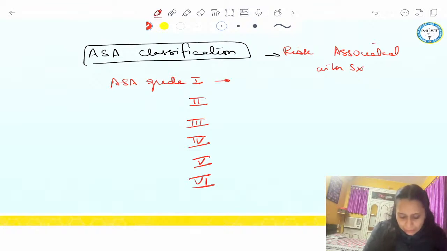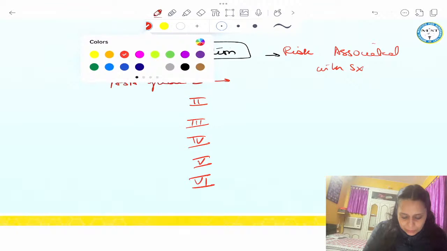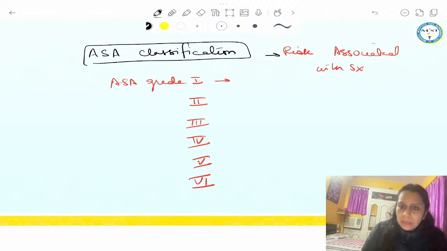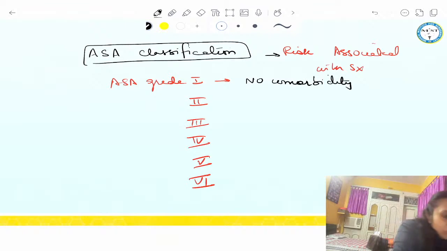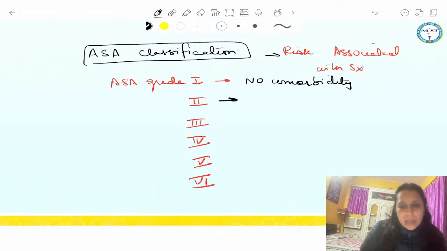ASA grade 1, well, if patient doesn't have any comorbidity, we put them in ASA grade 1. So ASA grade 1 means no comorbidity. Patient has no other comorbidity apart from what the patient has come to get operated for. If patient doesn't have any comorbidity, patient is in ASA grade 1. ASA grade 2, patient has comorbidity, but it is a thoroughly controlled comorbidity.